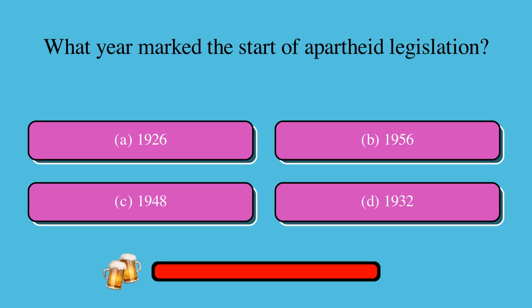What year marked the start of apartheid legislation? Is it A, 1926, B, 1956, C, 1948, or D, 1932? The correct answer is C, 1948.